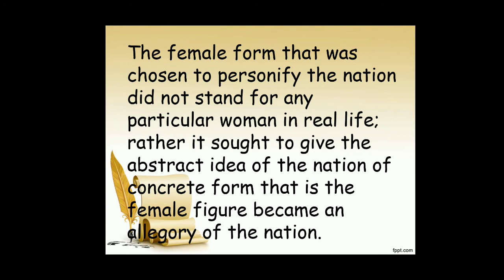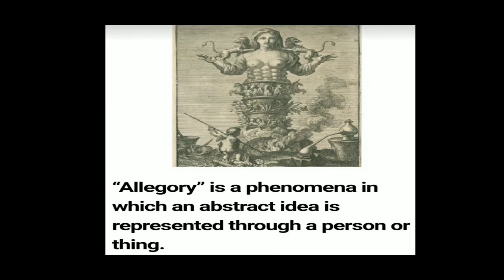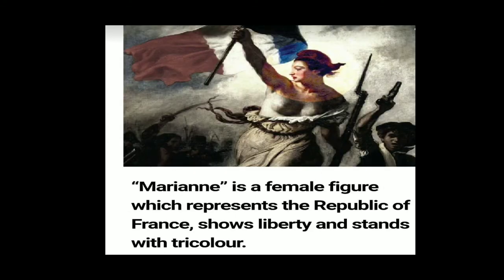The female form that was chosen to personify the nation did not stand for any particular woman in real life. Rather, it sought to give the abstract idea of the nation a concrete form. That is, the female figure became an allegory of the nation. It means the nation is portrayed by the artist in the form of a female figure, and this is known as allegory. Allegory is a phenomenon in which an abstract idea is represented through a person or thing.